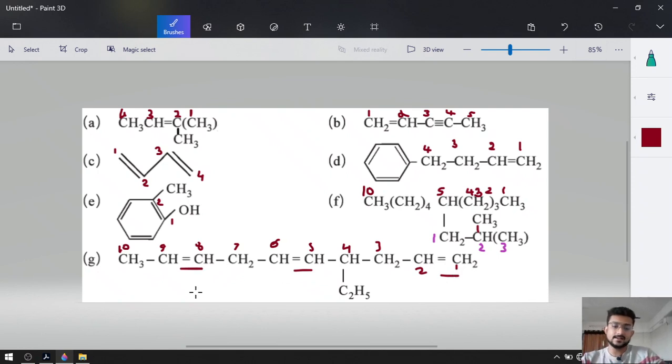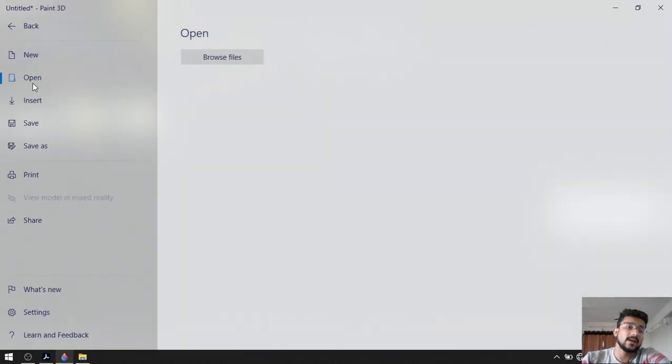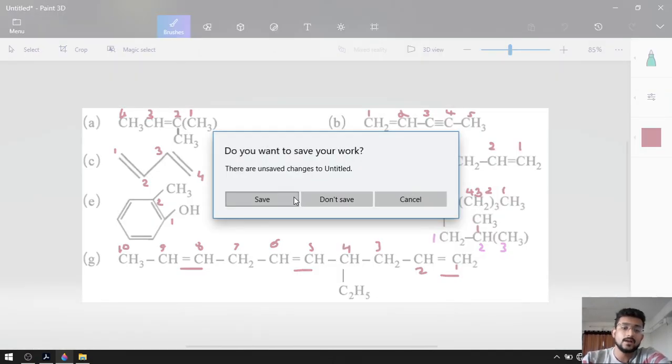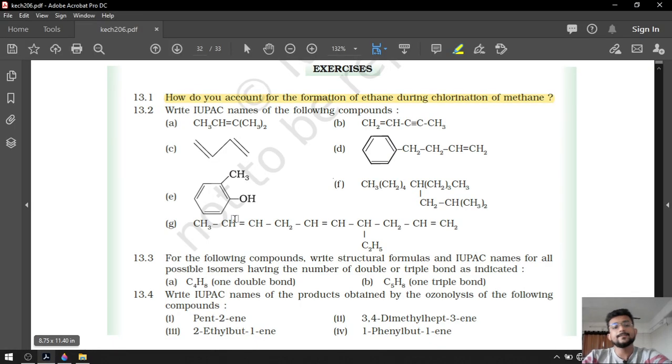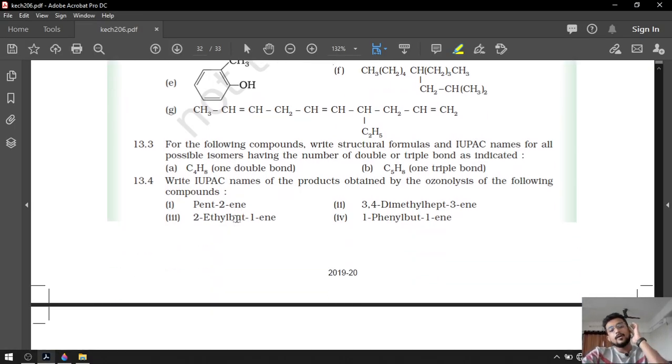So the name will be like this: 4-ethyl deca-1,5,8-triene, because there are 3 double bonds. 4-ethyl deca-1,5,8-triene. Okay, so that was our second question, IUPAC nomenclature. After that, our third question: